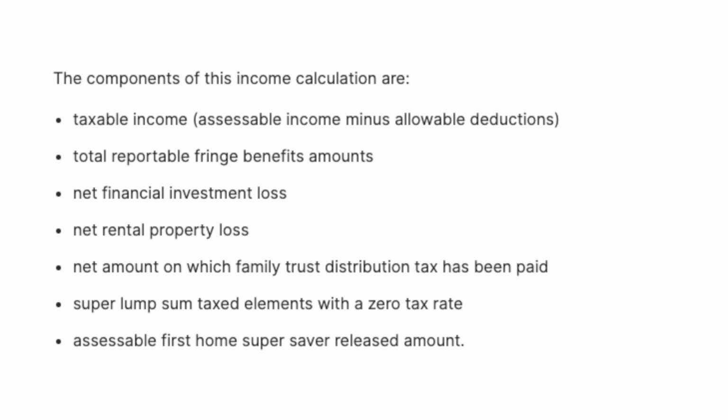Now income is calculated in the same way that we calculate income for Medicare levy surcharge, but we're excluding any reportable super contributions. So we're pretty much going to be looking at a taxable income, and then we're going to add back things such as total reportable fringe benefits amounts, net financial investment losses, rental property losses, and there's a few other things there. So just remember that your taxable income isn't equal to your Division 293 income.